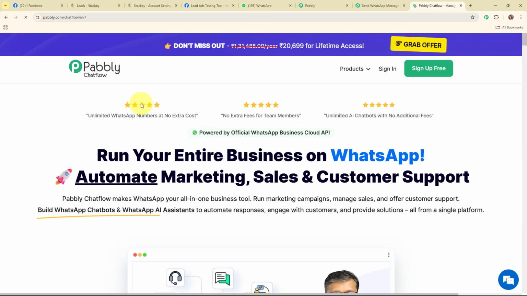Here on my screen, you can see Pabbly Chatflow's homepage, and here you can see two options that are sign in and sign up free. If you're a new user, click on sign up free and try Pabbly Chatflow for free today. And if you're an existing user, click on sign in. Here I'm an existing user, so I'm clicking on sign in.